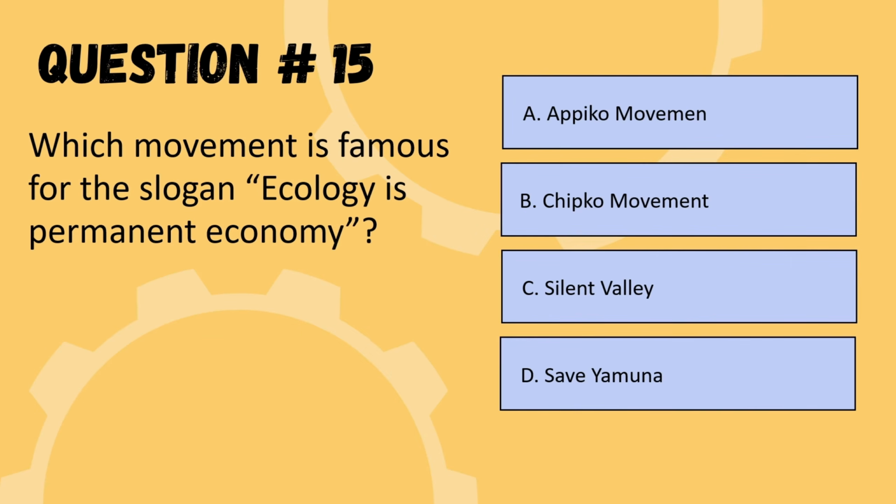Next question is, which movement is famous for the slogan ecology is permanent economy? Options are Appiko movement, Chipko movement, Silent Valley, or Save Yamuna. So the correct option is option B, Chipko movement.